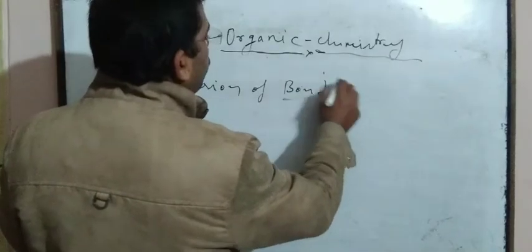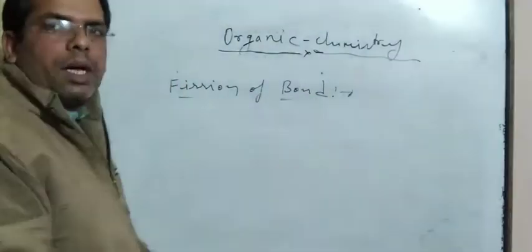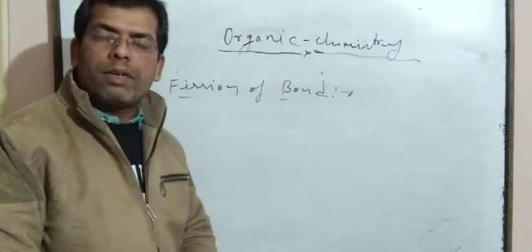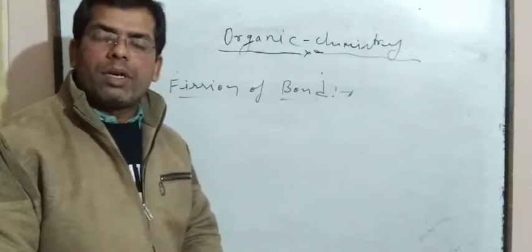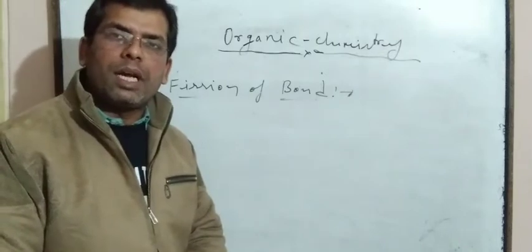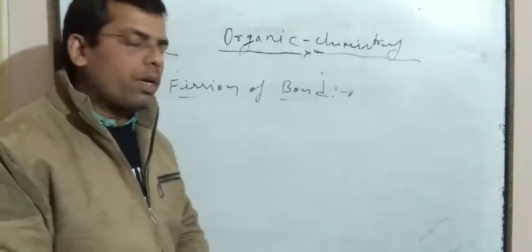Fission of bond is also known as cleavage of bond. In the mechanism of a reaction, a step is the fission of bond, and after fission of bond, redistribution of atoms takes place, and in this way a new product will form.